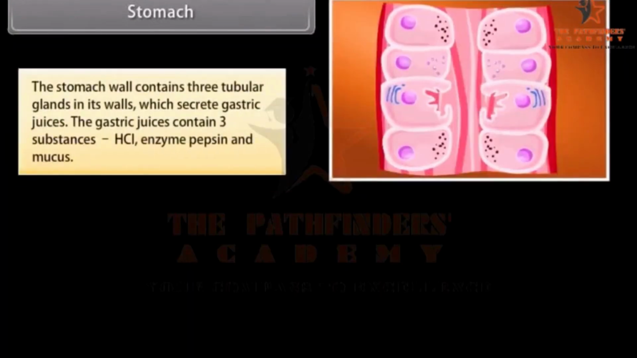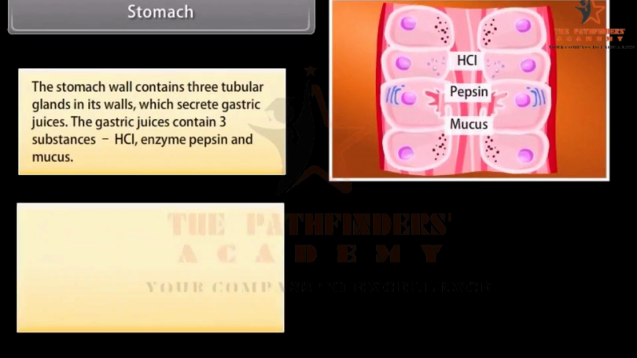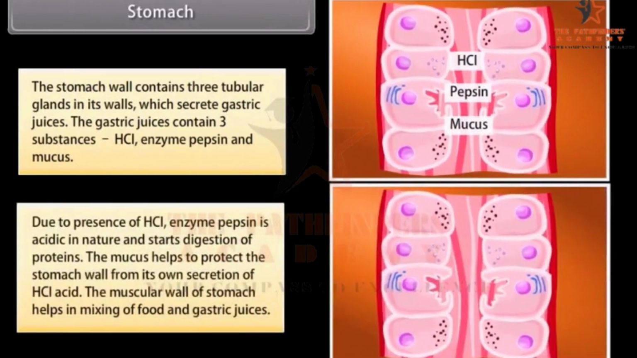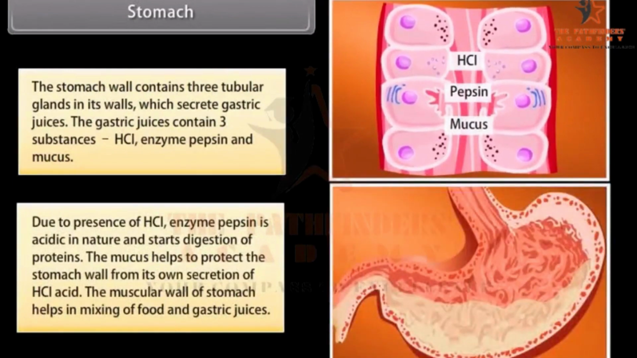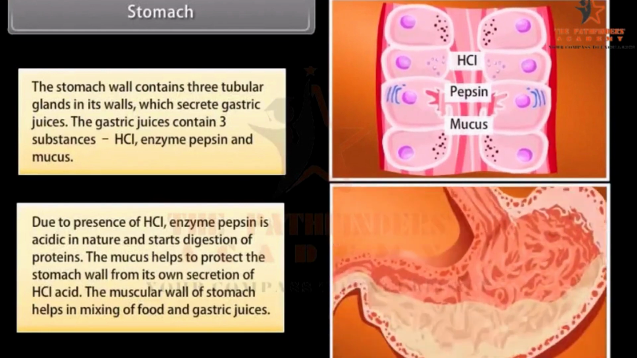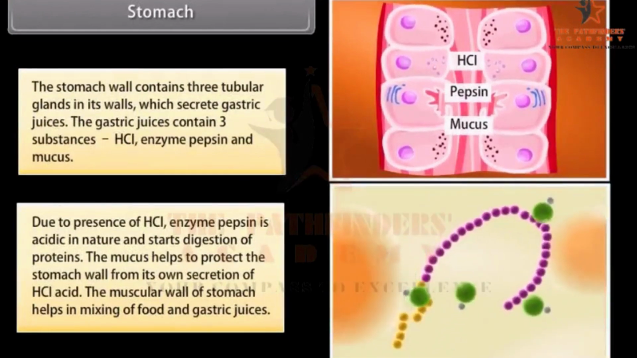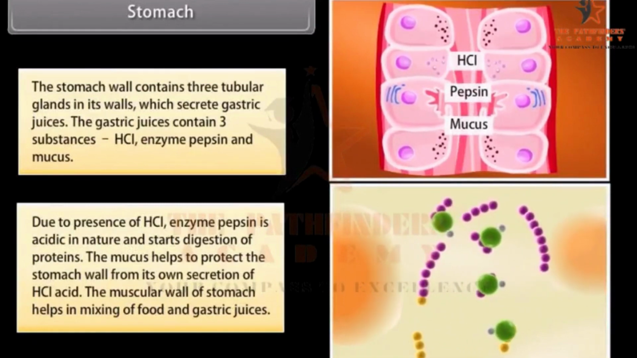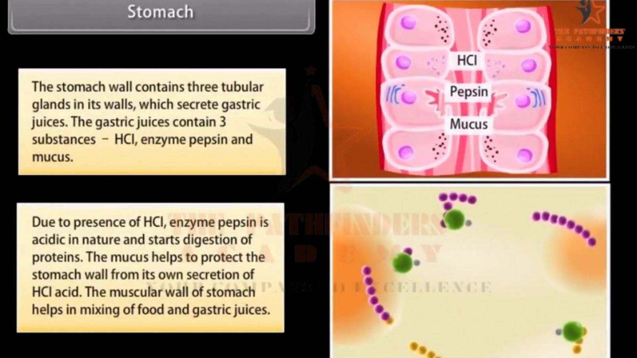The stomach wall contains 3 tubular glands in its walls which secrete gastric juices. The gastric juices contain 3 substances: HCl, the enzyme pepsin and mucus. Due to the presence of HCl, the enzyme pepsin is acidic in nature and starts digestion of proteins. The mucus helps to protect the stomach wall from its own secretion of HCl acid. The muscular wall of the stomach helps in mixing of food and gastric juices.